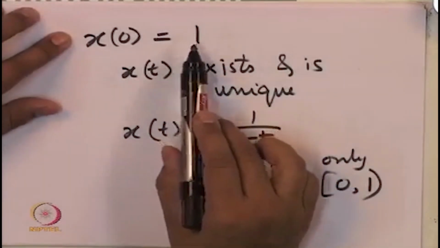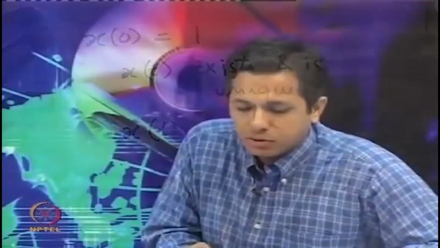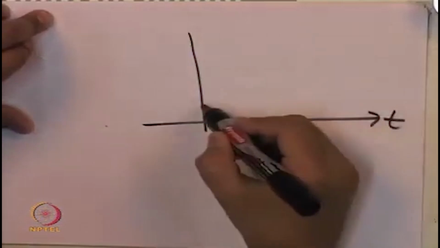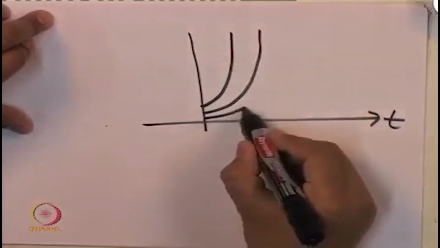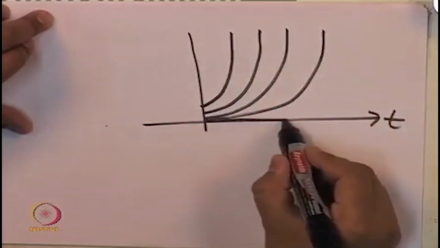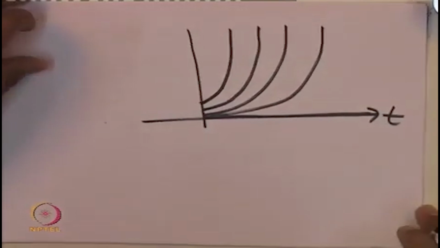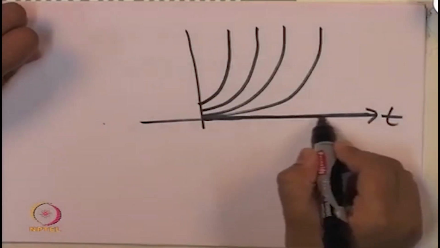So, for each initial condition, it becomes unbounded in a finite time. In how much time it becomes unbounded depends on the initial condition. If it starts below, then the solution exists for some more time. If it is at 0, of course it remains at 0 for all future time, because it is locally Lipschitz. At 0, the solution cannot emanate out of the equilibrium point. There is a unique trajectory and hence it remains always at 0.